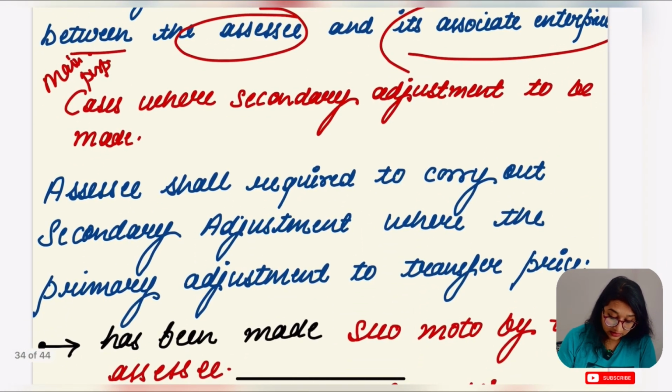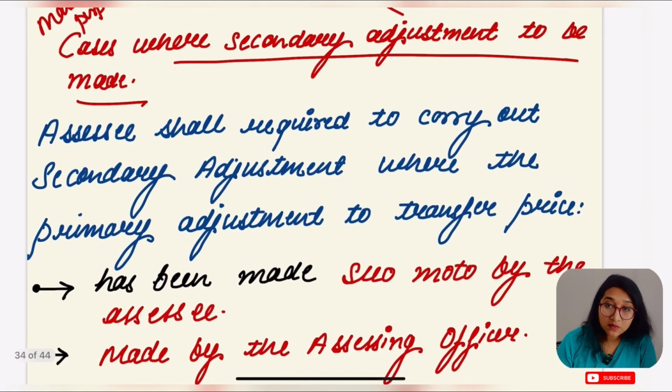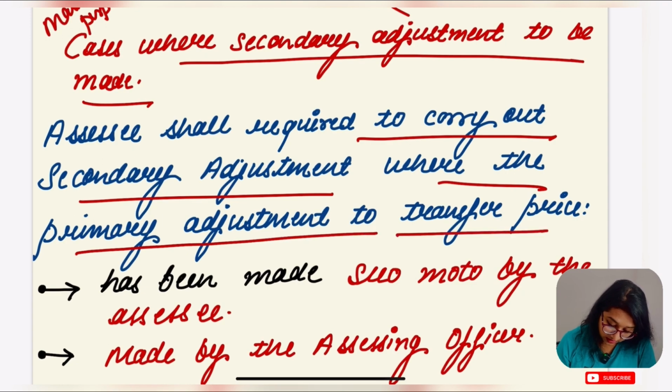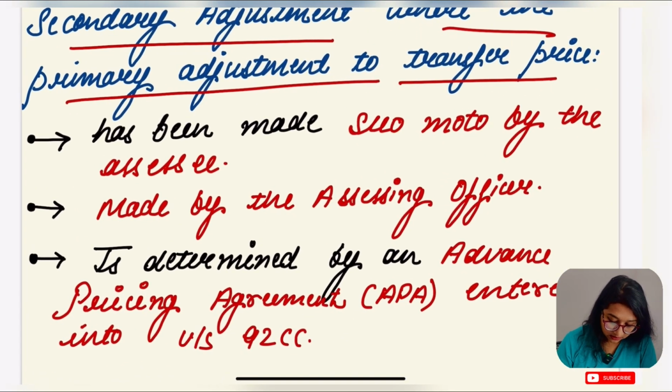Now there are cases where secondary adjustment is to be made. The SSC shall be required to carry out secondary adjustment where the primary adjustment to transfer price has been made. But for that, first of all, you have to go for primary adjustment. The transaction should be of more than 100 lakh, 1 crore, and if it is of assessment year 16-17 or earlier, in that case we are not going to go for secondary adjustment. Is this clear? Yes, this is clear.